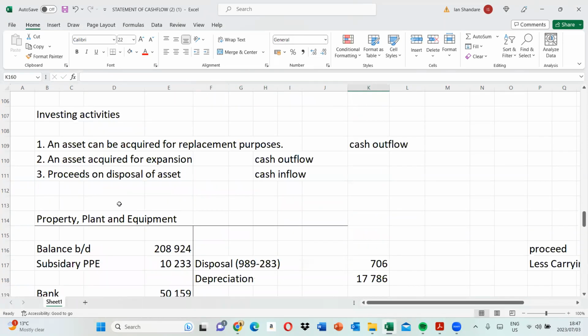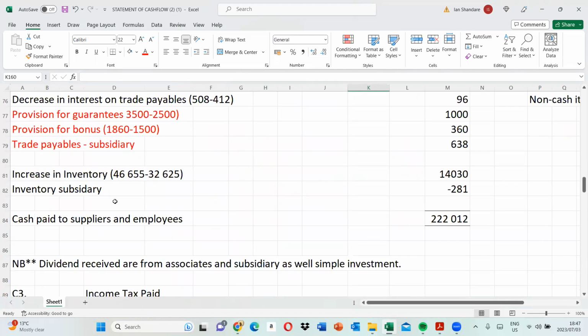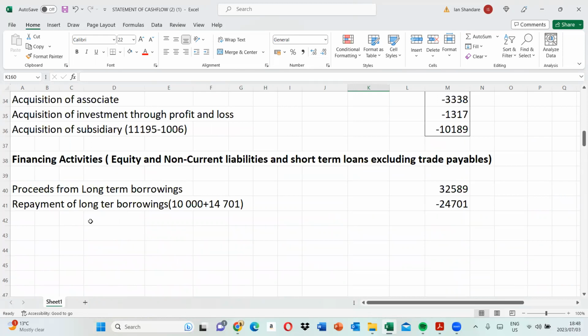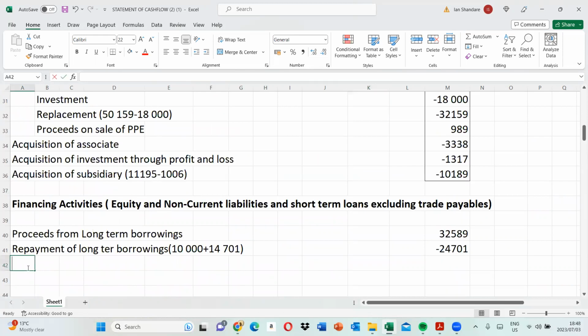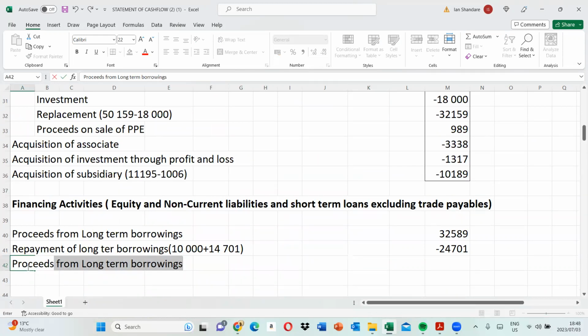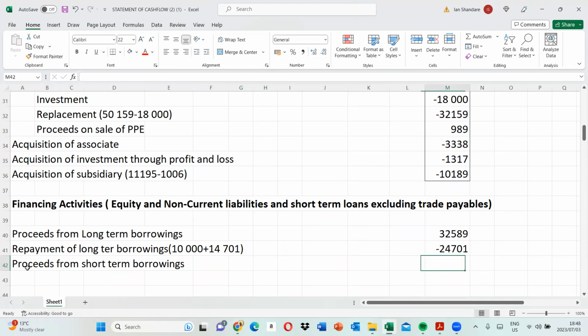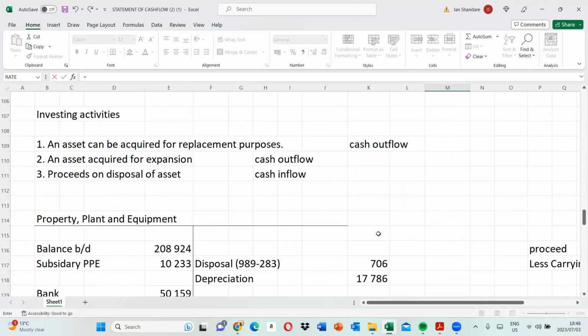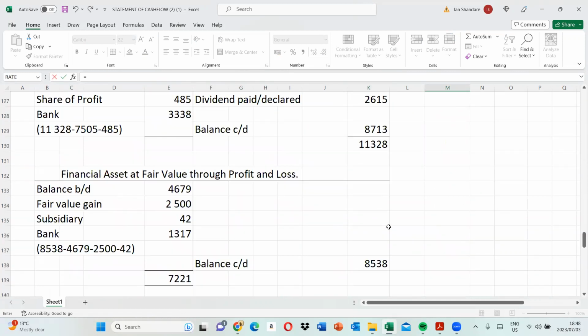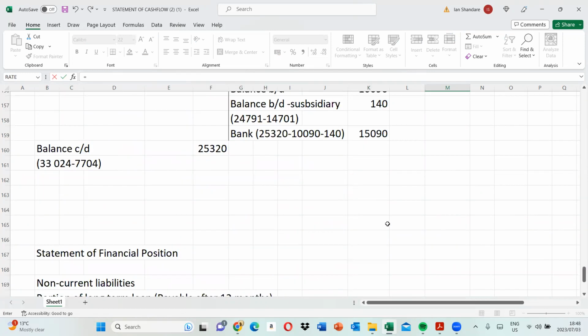So in this case, under short-term borrowings, we have some proceeds of some monies that we received there. Proceeds from short-term borrowings. We received a little bit of some monies there, so we have it as a positive amount.